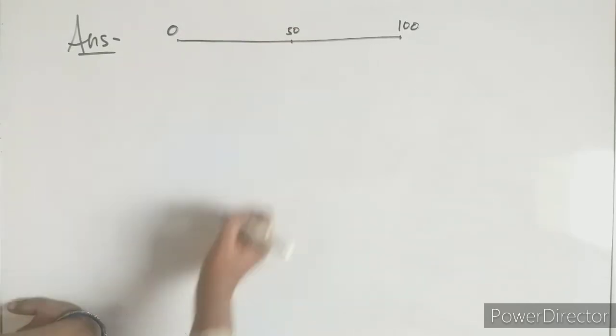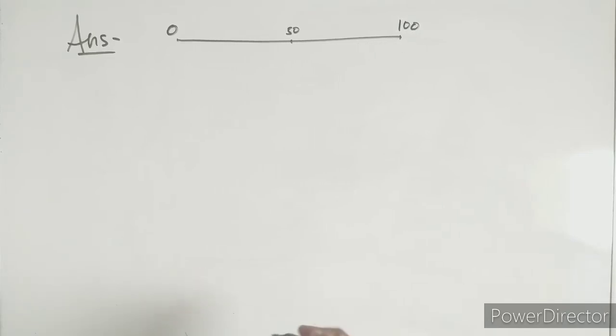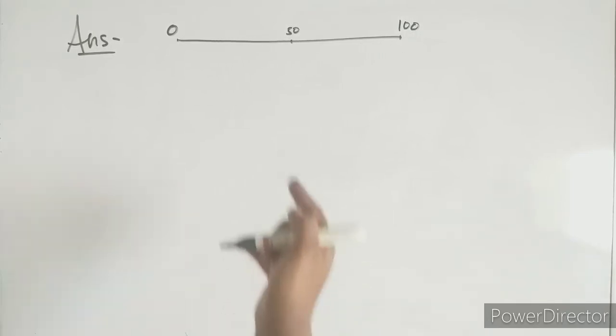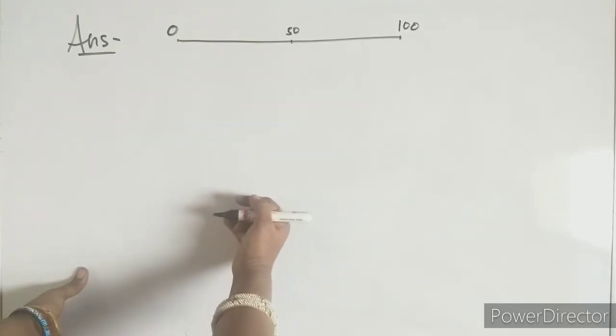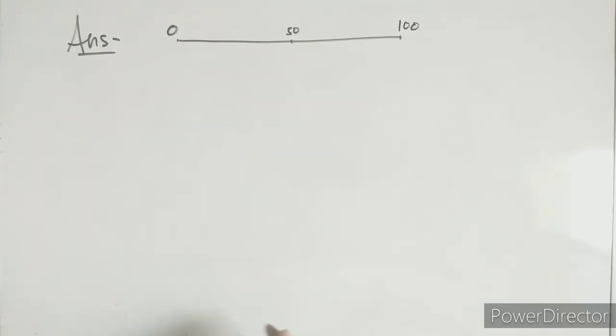So this one will be the middle. Usually whenever the weight of a meter scale is asked, the weight of the meter scale is at 50. But it is not pivoted there. Pivoted point and weight are two different things. They may coincide, they may not coincide. These things you always remember.